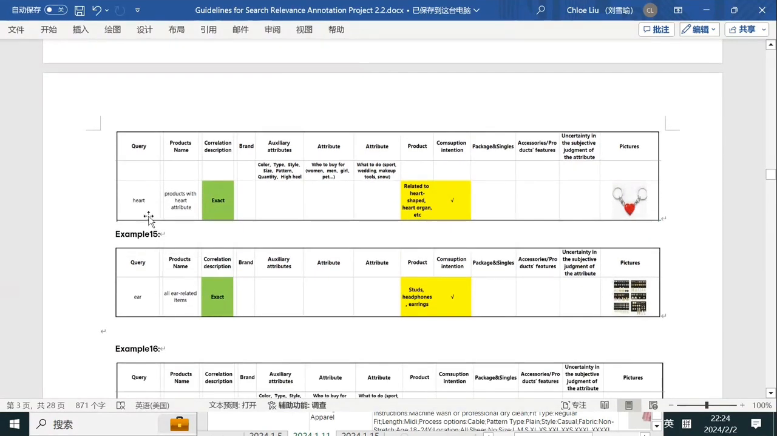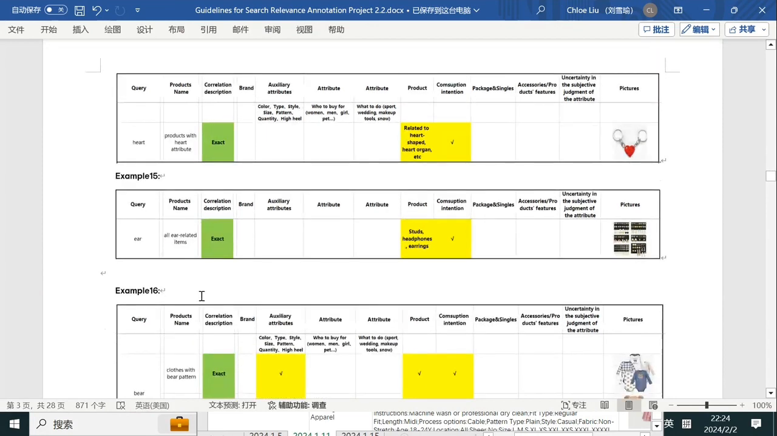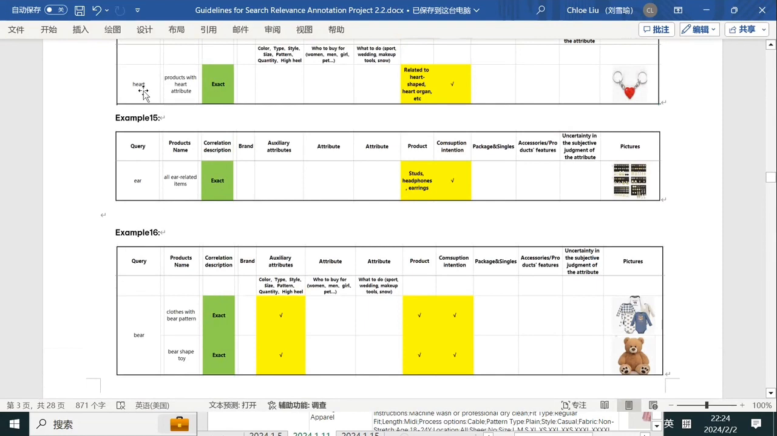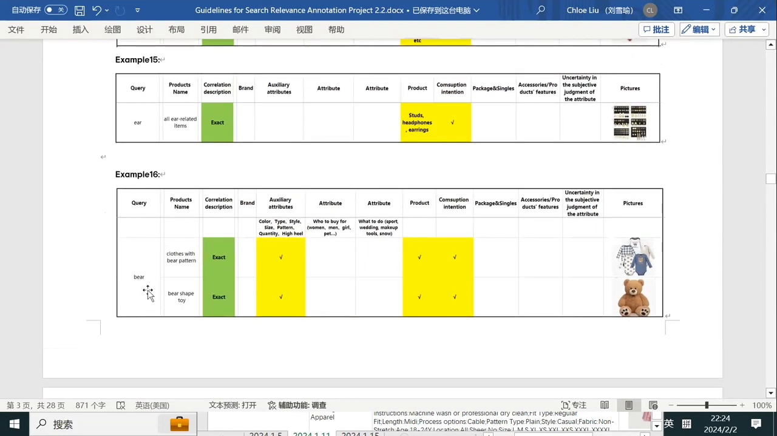Next one, ear, same as heart. They are organs. We won't buy an organ online. So anything related to ear is exact. For example, like handphone earring, right? So anything related to ear can be marked as exact. Next one, bell. Same as ear, same as heart. We won't really buy a bell online. So anything related to bell, like a bell pattern, bell toy, bell shape, can be marked as exact.